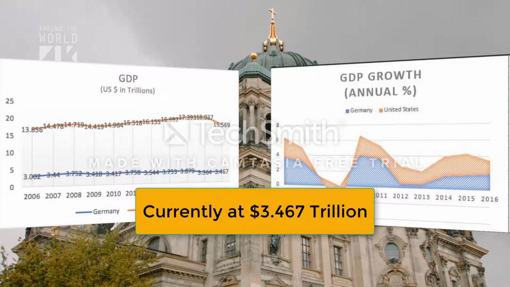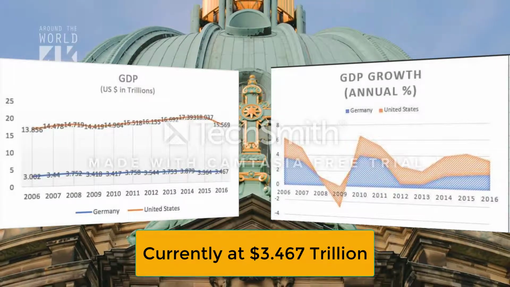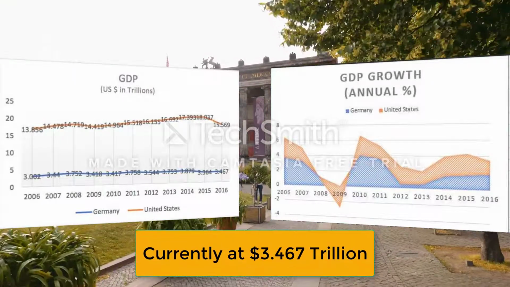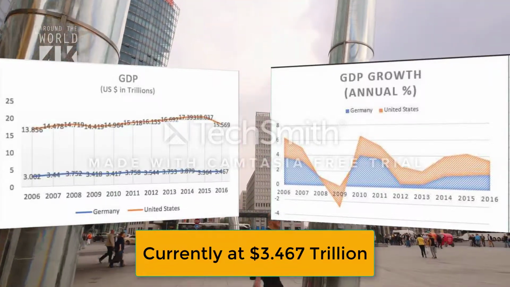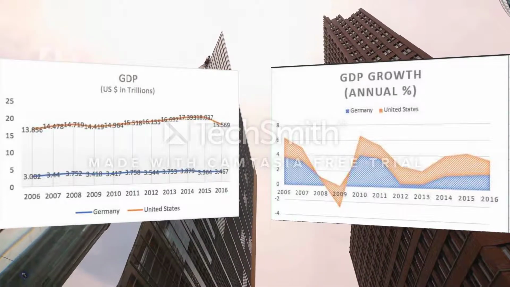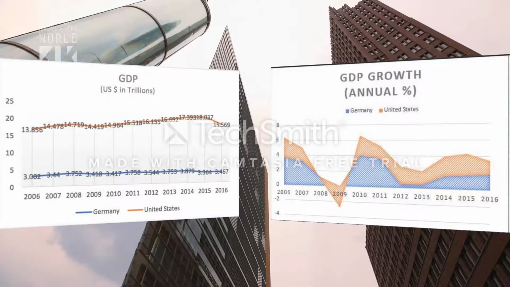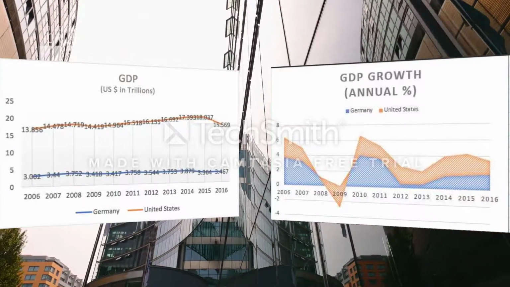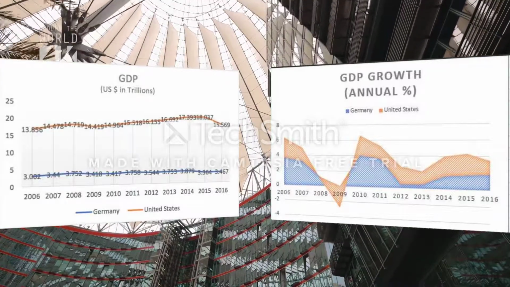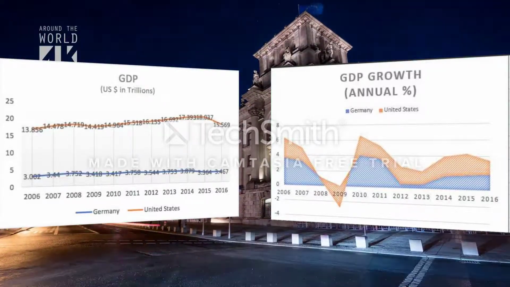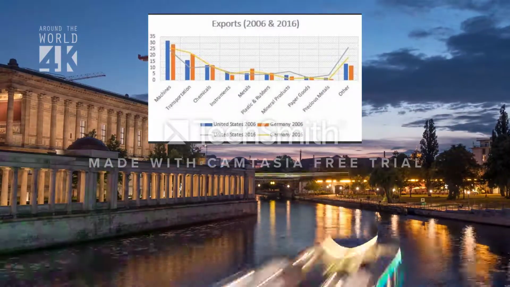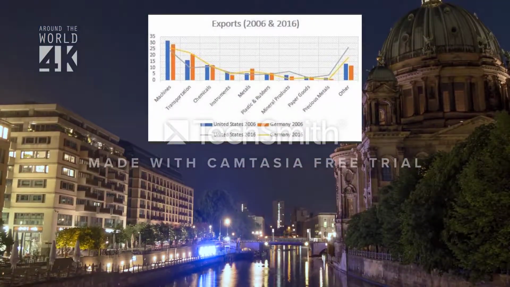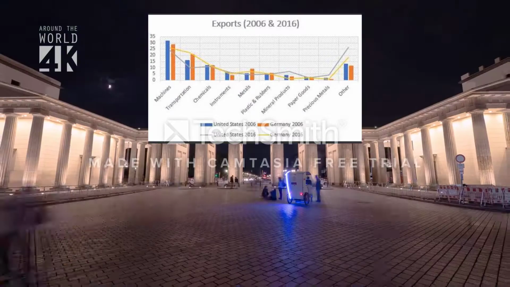GDP has been at a steady pace for over the past 10 years, where it currently is at 3.46 trillion at the end of 2016. Their GDP annual percentage growth reflects it growing by a few percentage points since 2014, starting at 1.59 until 2016 being 1.86. Their top exports are machinery, transports, chemicals, instruments, and plastic and rubber.